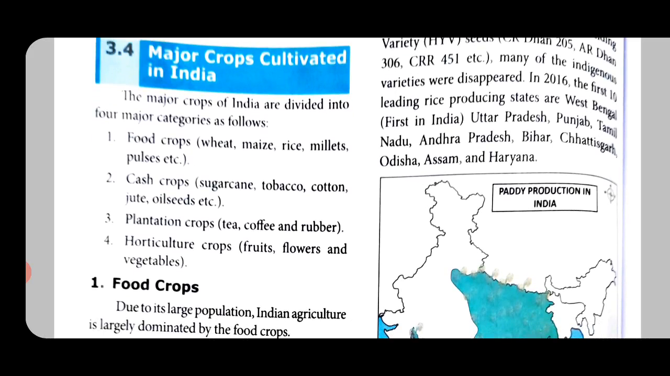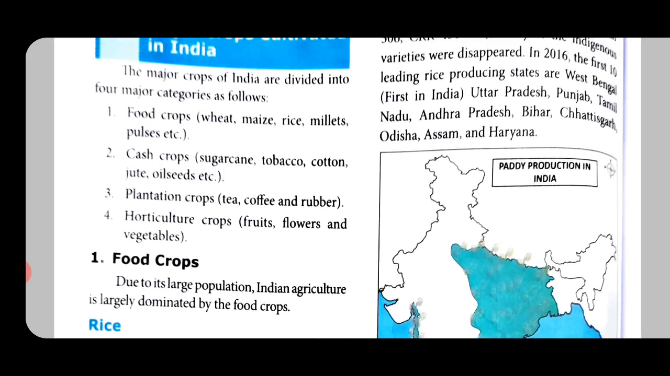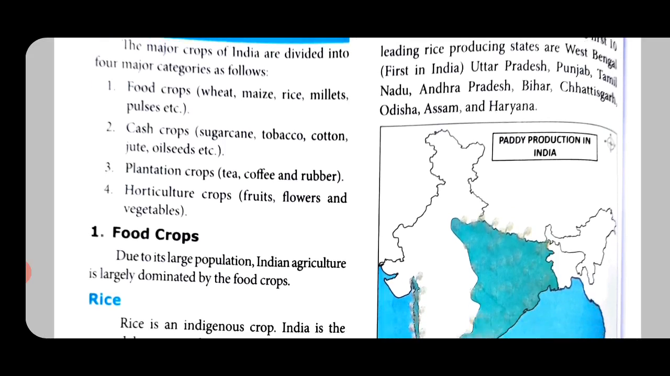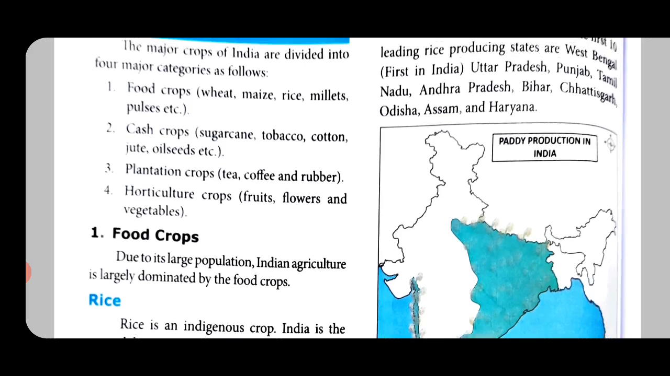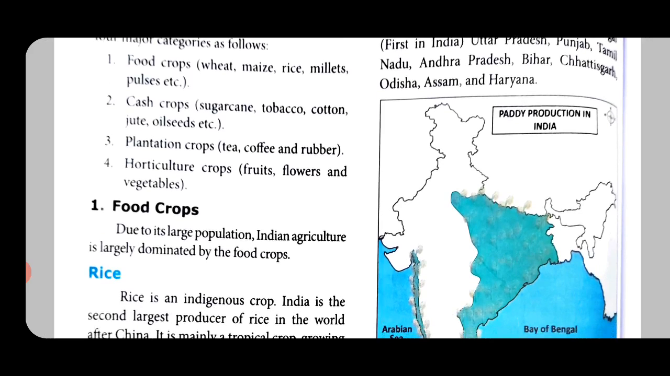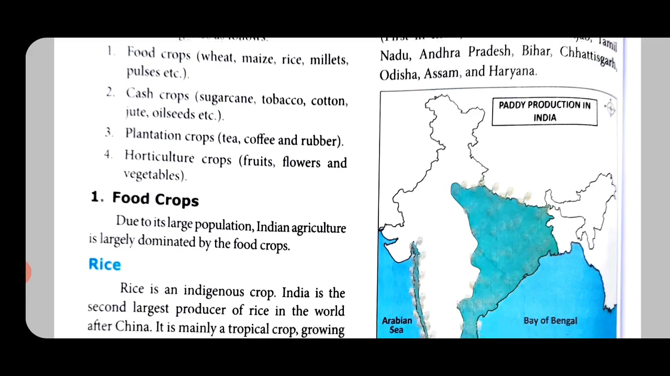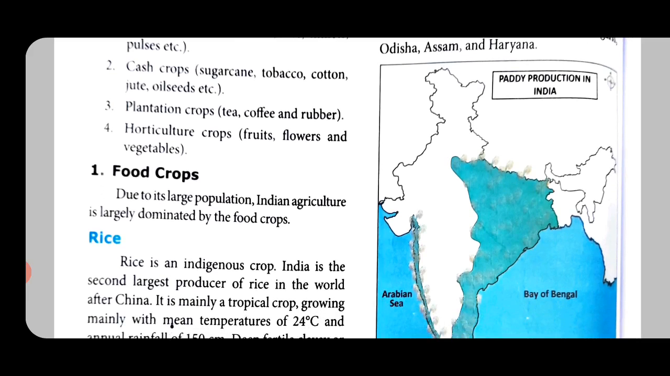Food crops, you have wheat, which is godume, maize, which is cholam, rice, arasi, millets, sirudhaniyam, pulses, paruppu. Under cash crops, we have sugar cane. You already know what sugar cane is, right? Tobacco, cotton, jute, oil seeds, etc. Plantation crops are tea, coffee and rubber. Horticultural crops, fruits, flowers and vegetables.